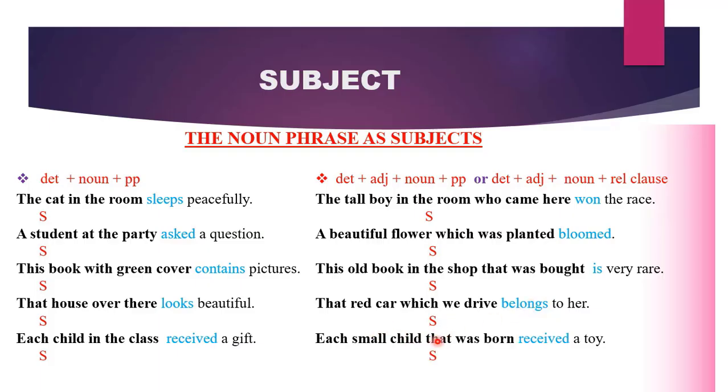Each small child that was born received a toy. Who received a toy? Each small child that was born. Therefore, the whole of this is functioning as our subject. So the noun phrase can be a very complex one, like this. You can have a determiner, an adjective, a noun, and a relative clause that is providing more information about the noun. Together, they form the noun phrase, so they will perform just one role, and that is the subject role.